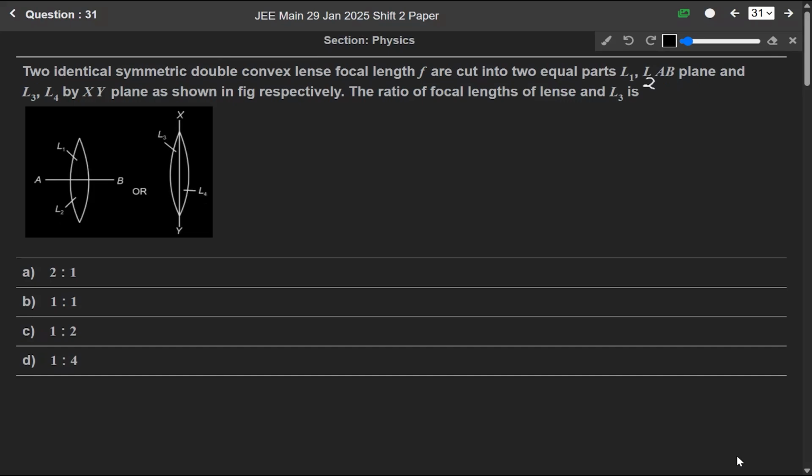Student, it must be lens L1 and L3. Here L1 and L2, and here L1 and L3. So according to the question, the lens is cut into two symmetric parts L1 and L2 when AB is like this. If we cut this double convex lens of focal length f like this into L1 and L2, two parts, the focal length will be the same. F1 will be equal to f and f2 will be equal to f only.